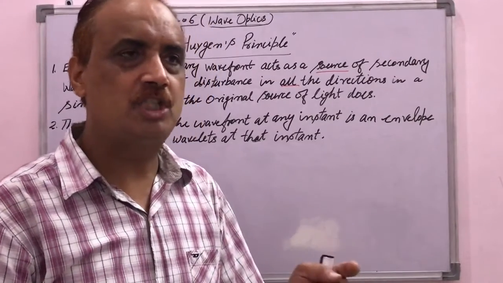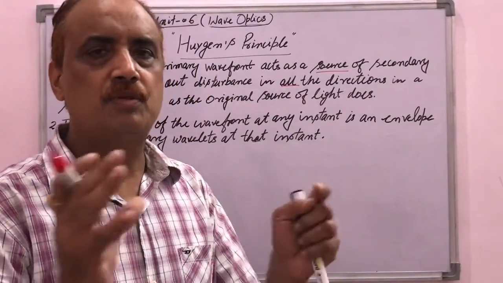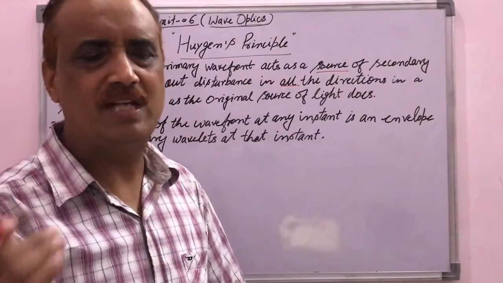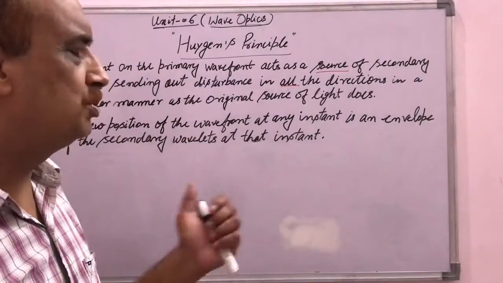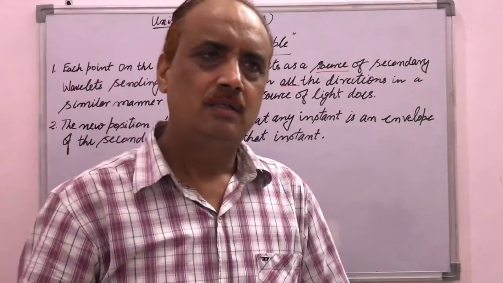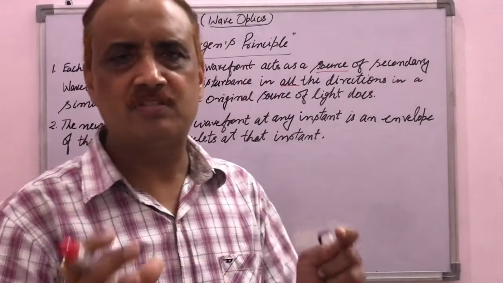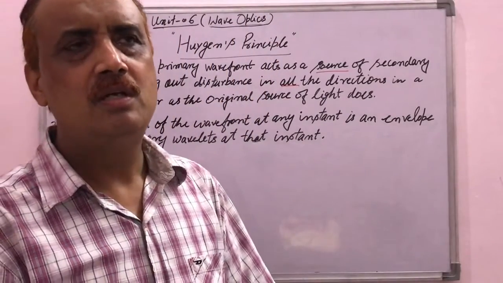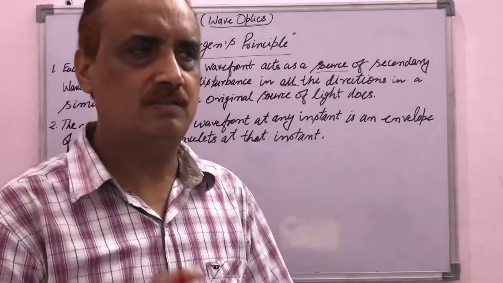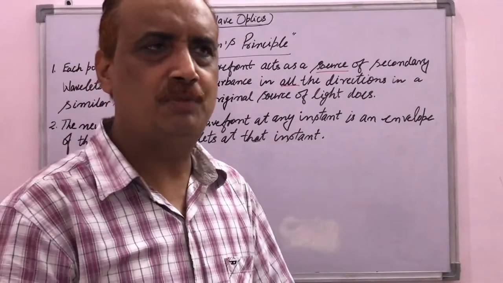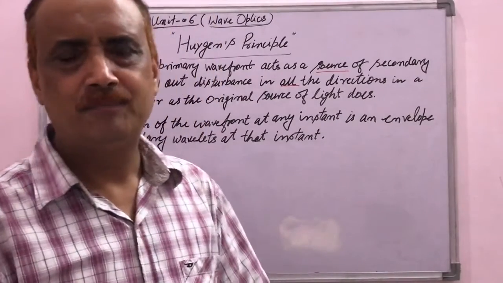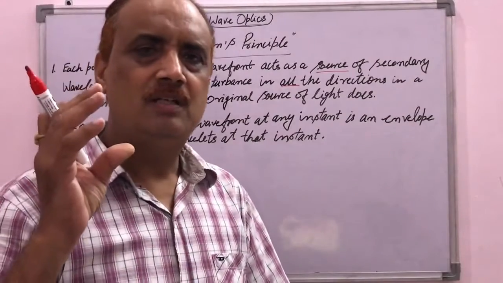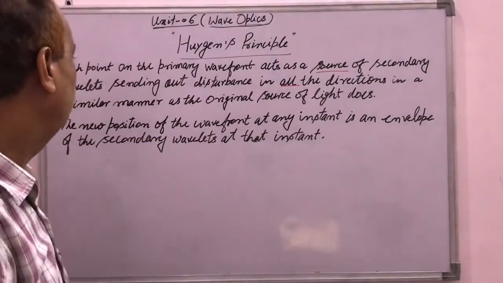Means the disturbance is produced in terms of volume in all the possible directions. So we show here on the blackboard with the help of a circle, but actually these circles will be spheres, and such spheres drawn here will be the secondary wavelets.